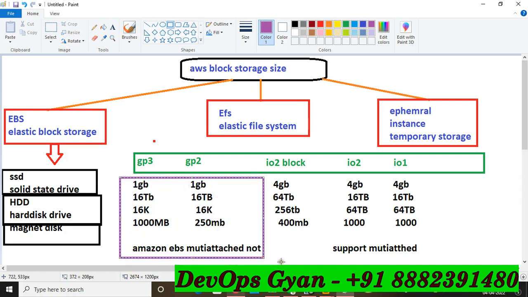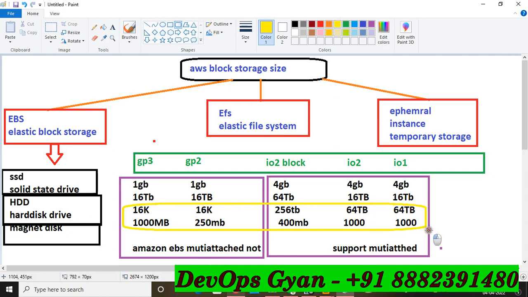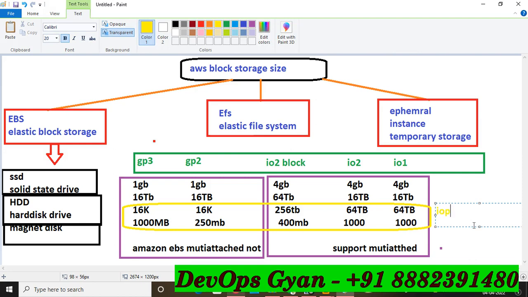So this is GP2 and GP3 and IO1 and IO2 block size, make sure of the maximum and minimum how much you can make. Here I am discussing what IOPS and throughput are. I am going to highlight here so you can easily understand. And what is the IOPS? Here I am going to write IOPS, and this one is throughput.